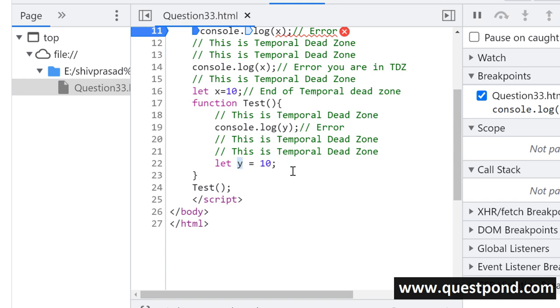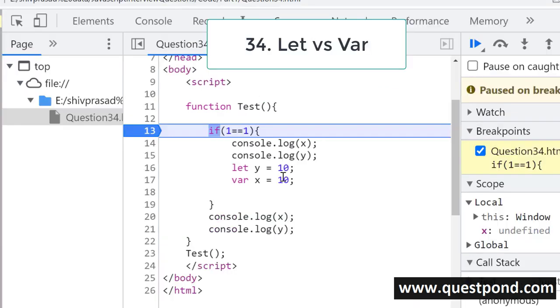So temporal dead zone is nothing but that section, that time, when the variables are named in the memory, but they are not initialized. And it's a good feature, because what's the point of accessing a variable which is not initialized with a value? It can lead to buggy code.